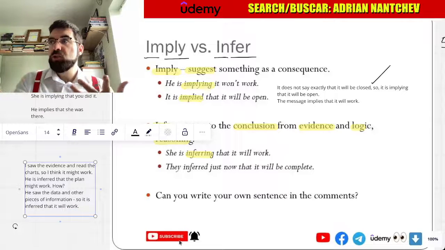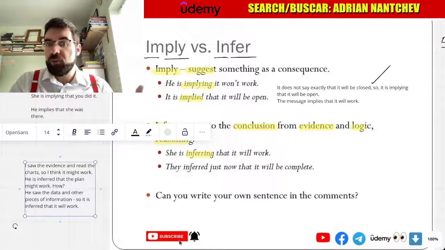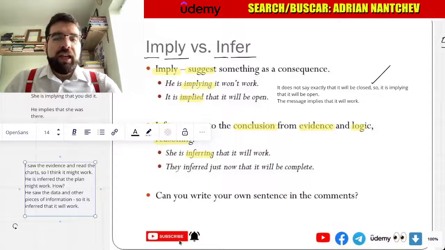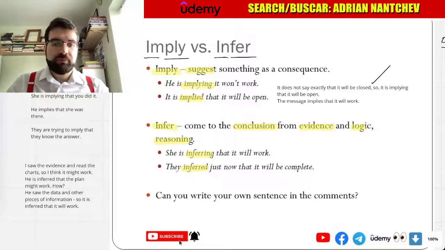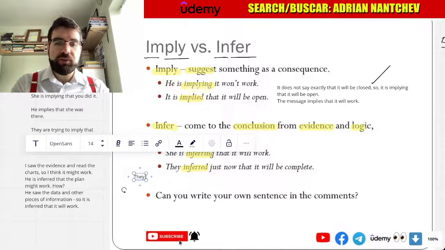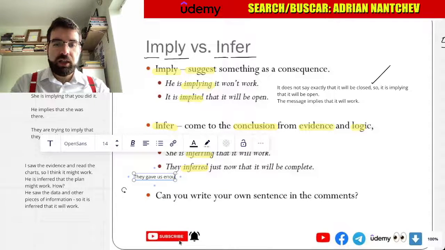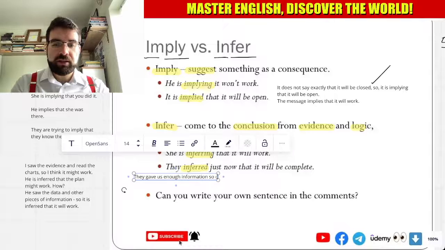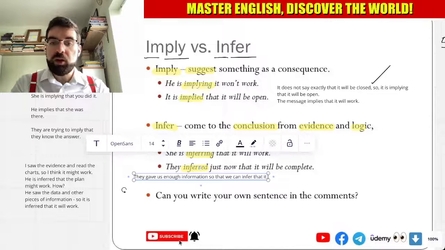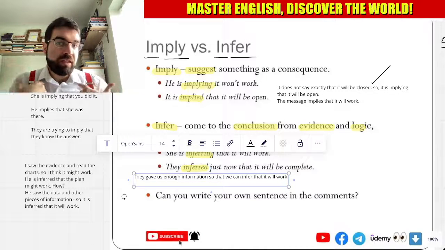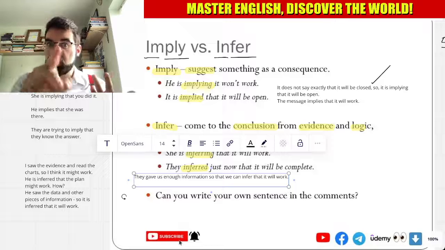Well, look at the evidence, look at the data, it might work. They inferred just now that it will be complete. They gave us enough information so that we can infer that it will work. Okay, makes sense. How cool is that?